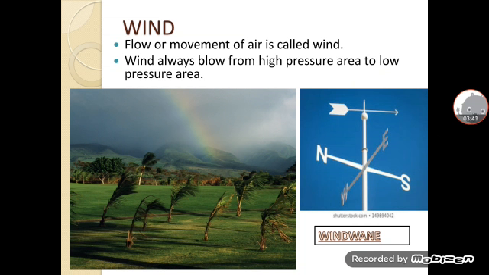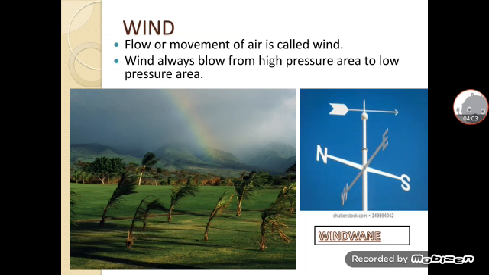This causes fall in the air pressure and the area becomes a low pressure area. And the space vacated by the hot air, because it moves upward, has been replaced by the cold and denser air from the surrounding high pressure area.